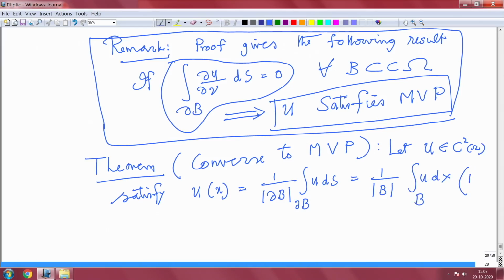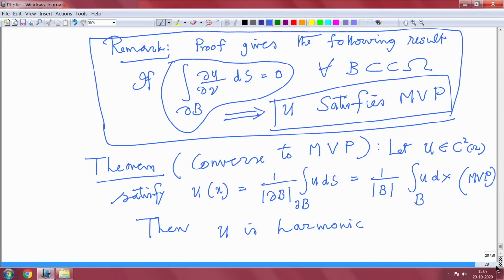That means a twice differentiable function satisfying the mean value property is harmonic. This is the converse. Earlier we have proved that if u is harmonic, then it satisfies the mean value property.